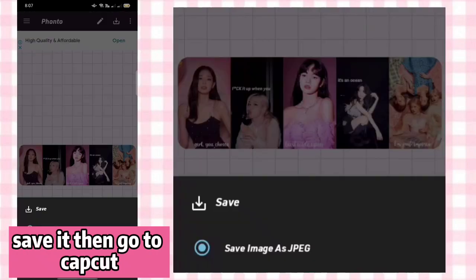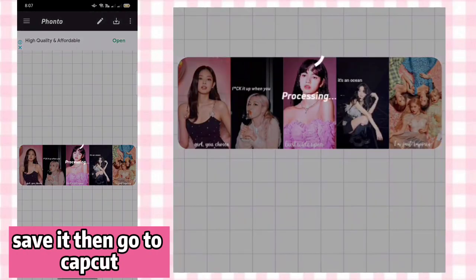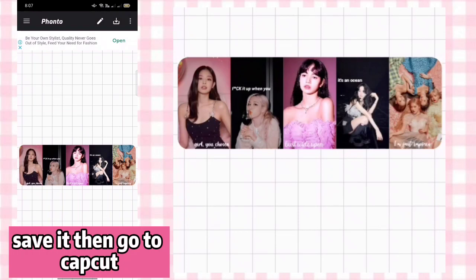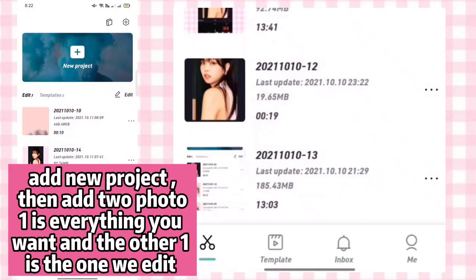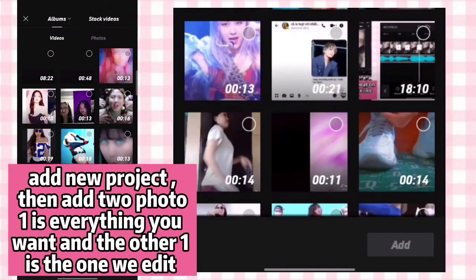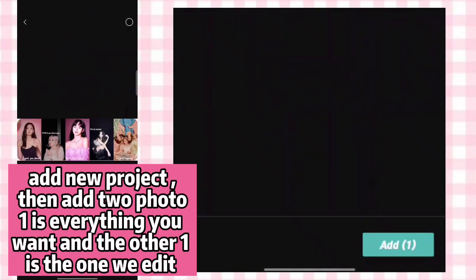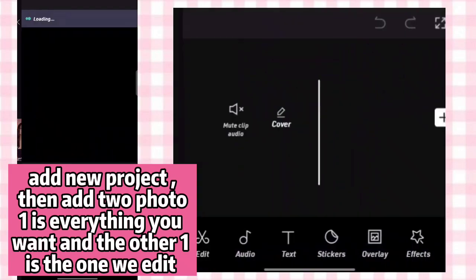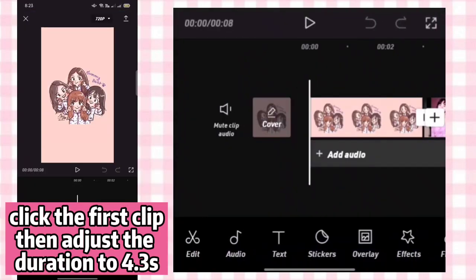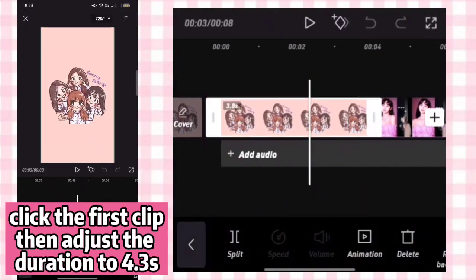Save it then go to CapCut. Add new project, then add to photo. One is everything you want and the other one is the one we edit. Click the first clip then adjust the duration to 4.3 seconds.